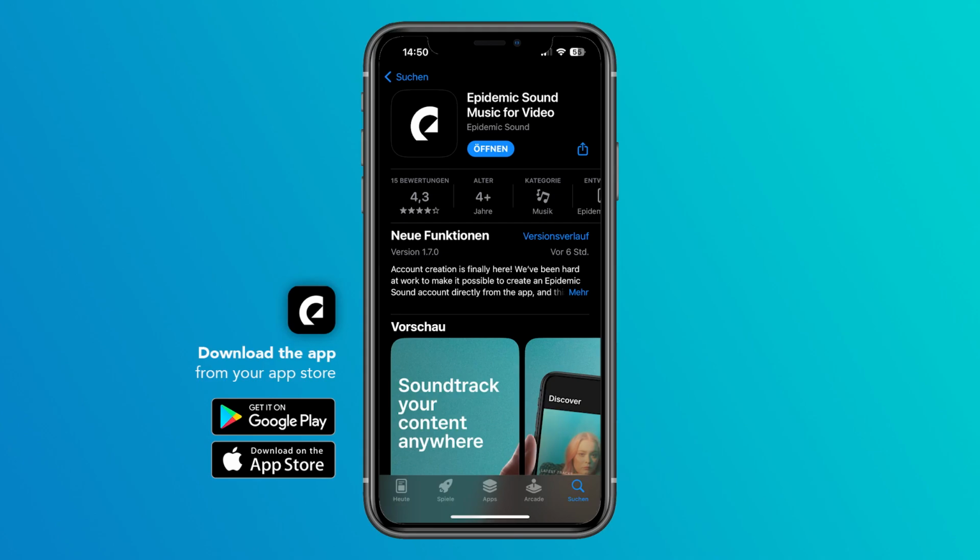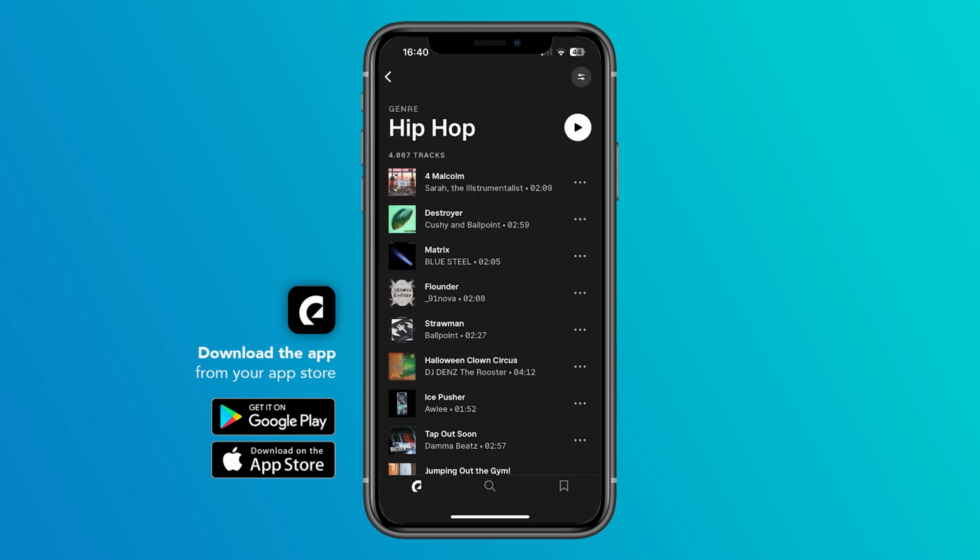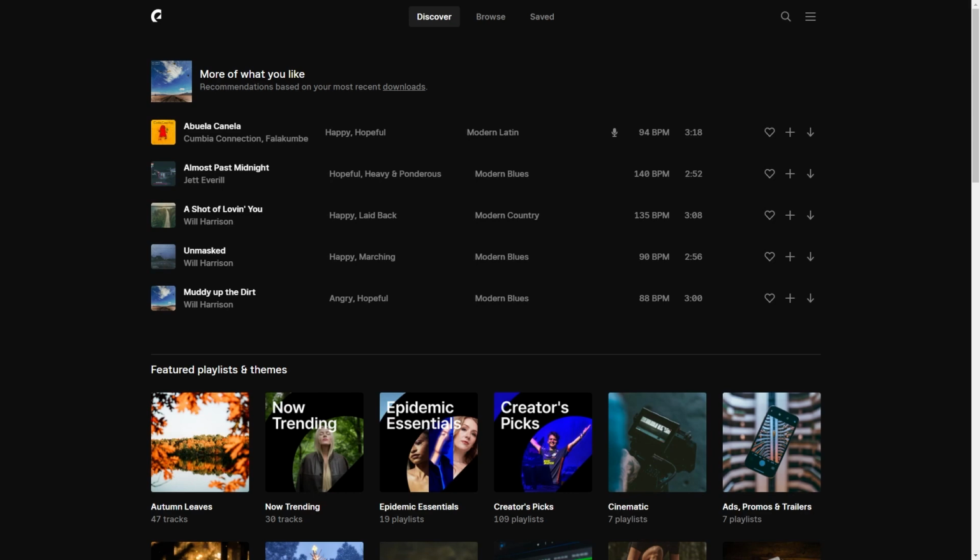We can also download the Epidemic Sound app from the App Store and use Epidemic Sound on our smartphone to search for new music and download them on the go. But how do we find the right music tracks or sound effects and incorporate them into our projects? Once we have logged in on the Epidemic Sound's website, we see suggestions directly on the start page.